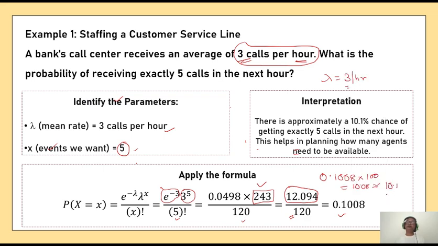So there is a 10.1% chance that in the next 1 hour you will get 5 calls. That means 5 calls you will get in the next hour. That probability is 10.1%.